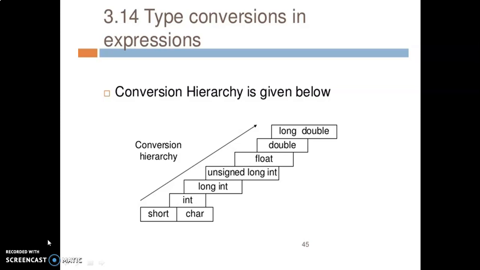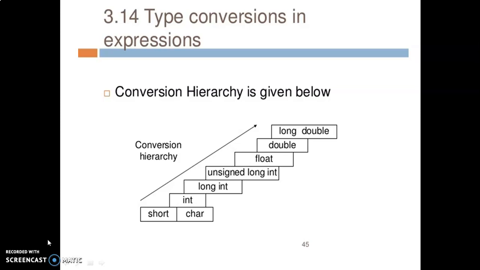Implicit type conversions happen according to this hierarchy, because implicit type conversions are done by the compiler. We didn't force a variable or a constant to change to a specific type.